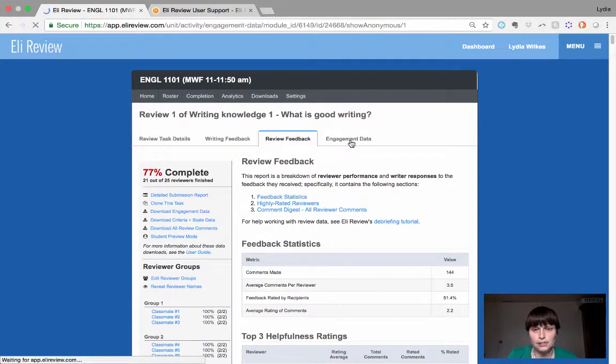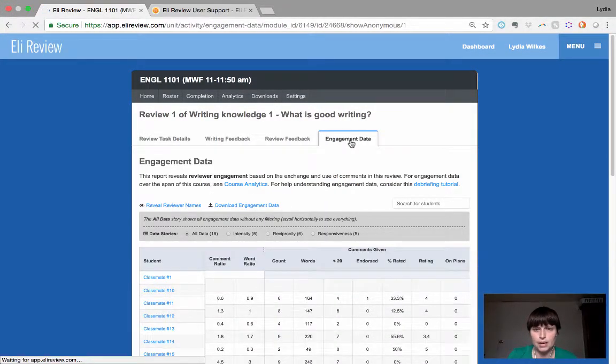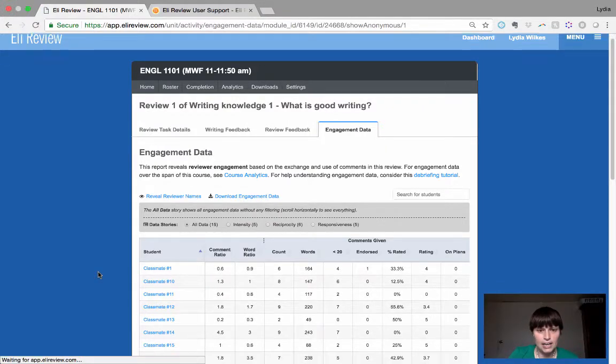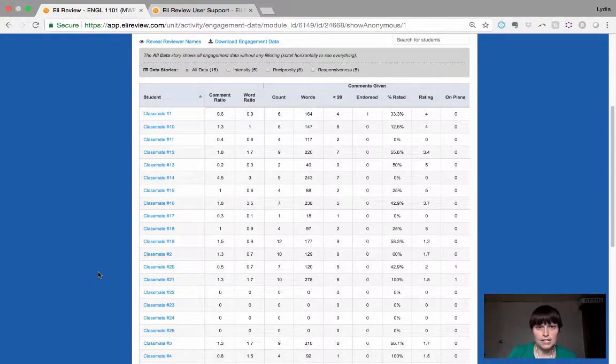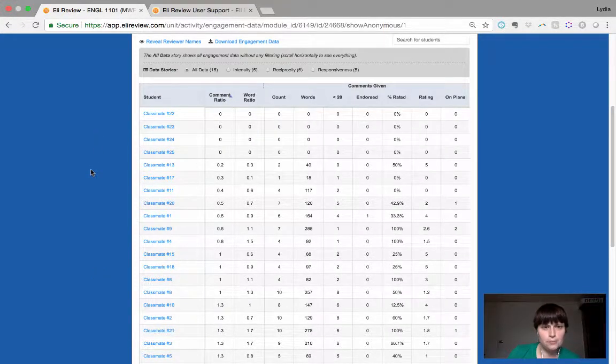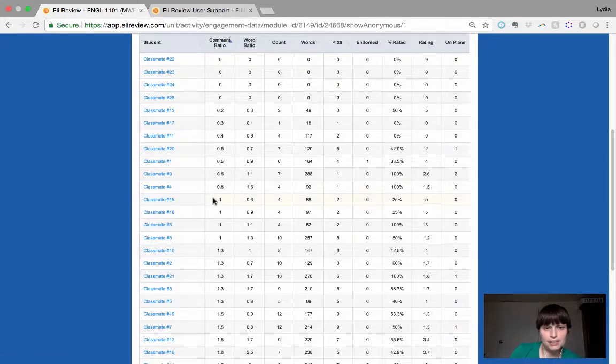I'm going to go over to the engagement data next, because again, I want to figure out who my super peers are. I know it's a lot of numbers, but what you can do is click on something like comment ratio, and you want to see a 1 here. This means that this classmate gave the same number of comments that they received. And that's what we want to see, around a 1. This is all great right here. This is a problem because this means this person is getting more comments than they're giving.